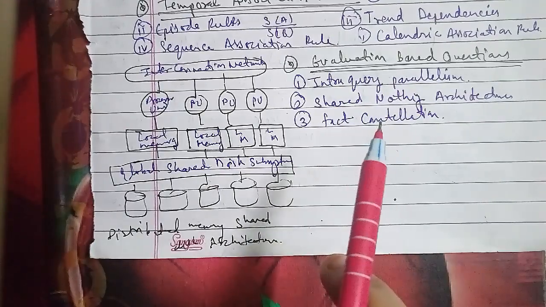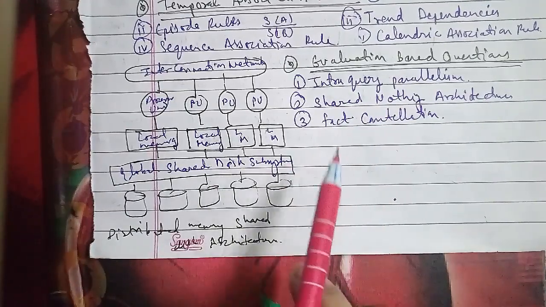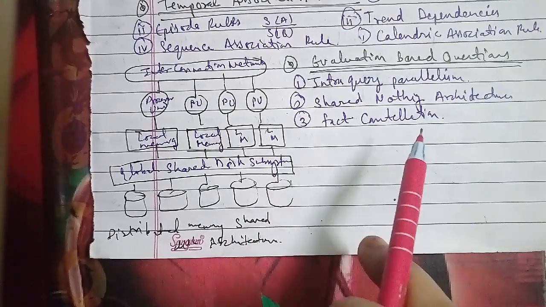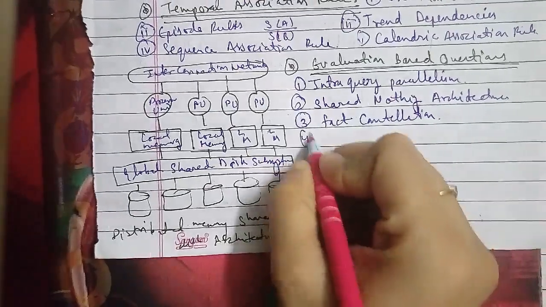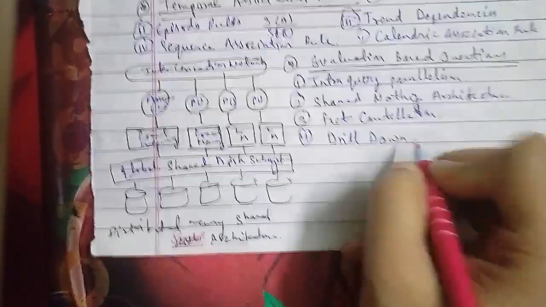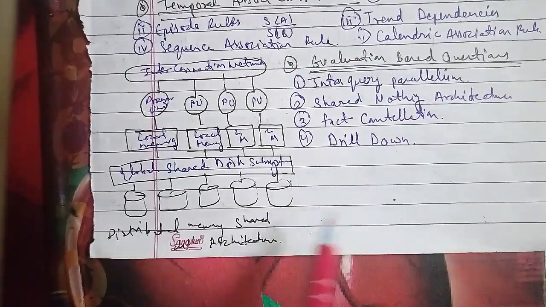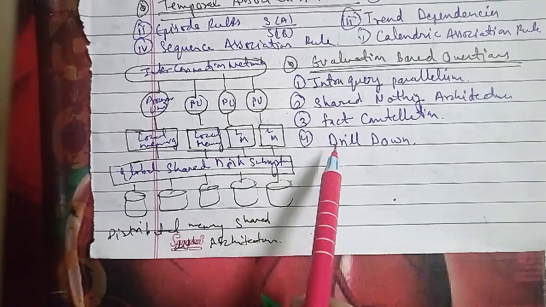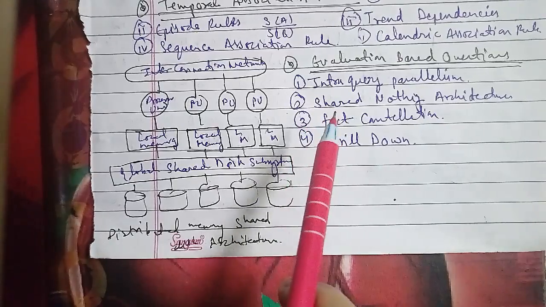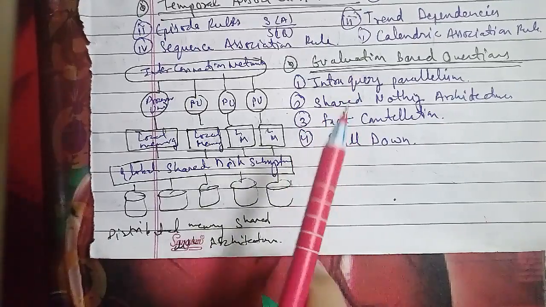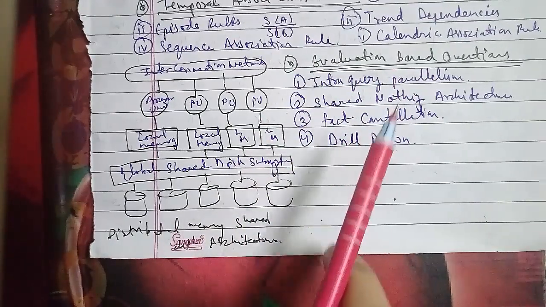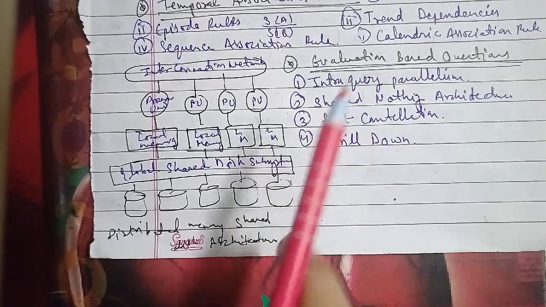Now we'll discuss unit 2, where we have to discuss many more things in detail. The name of unit 2 is Data Warehousing Process and Technology.